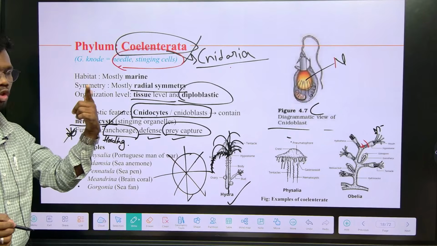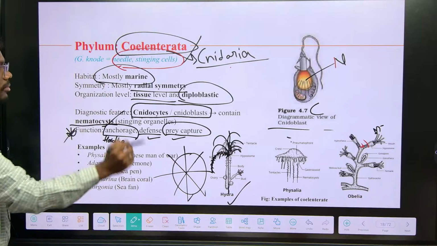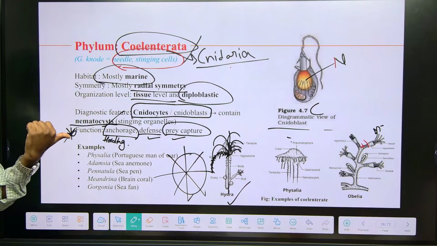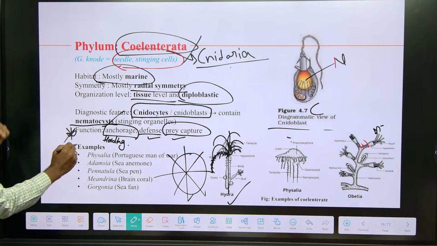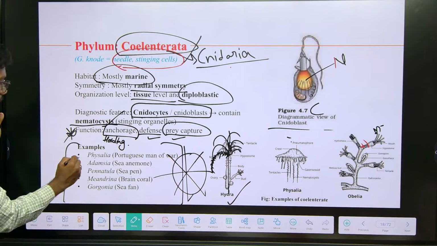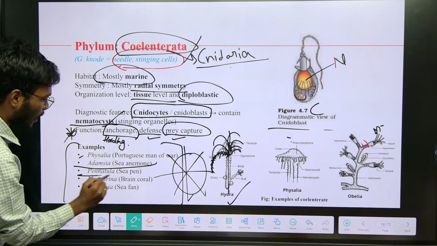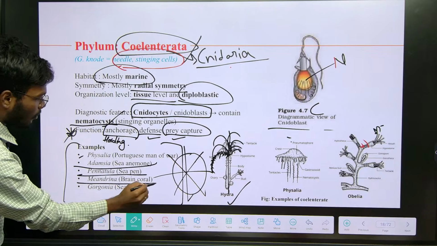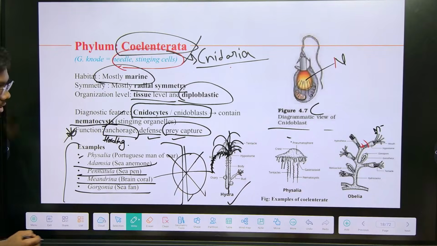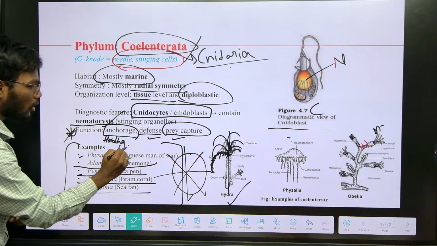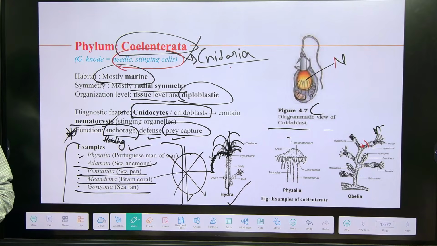So you have to remember those points. They are mostly marine. Poriferans are generally marine, and coelenterates are mostly marine. So these are the examples: Physalia, Portuguese man-of-war; Adamsia, sea anemone; Pennatula, sea pen; Meandrina, brain coral; Gorgonia, sea fan. All the examples are very important, and all the common names are also very important. You definitely have to remember them.